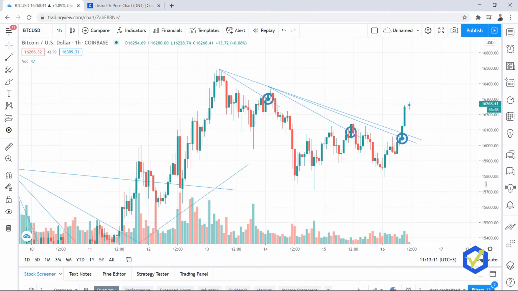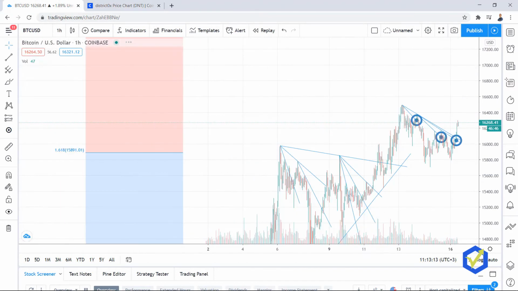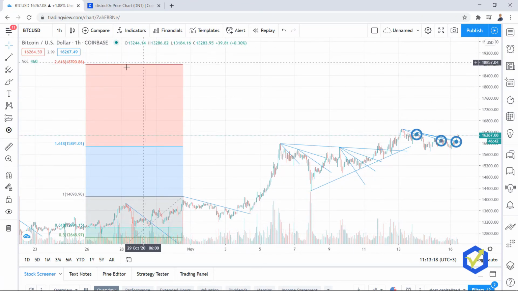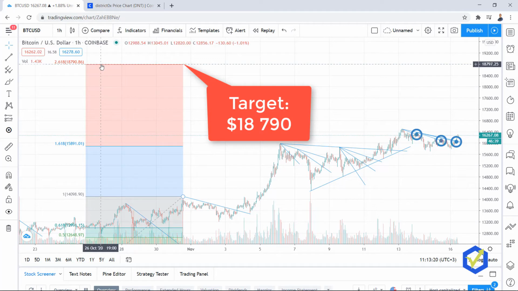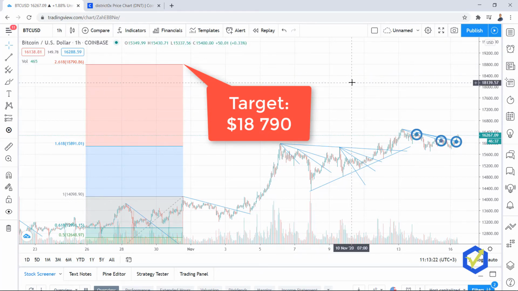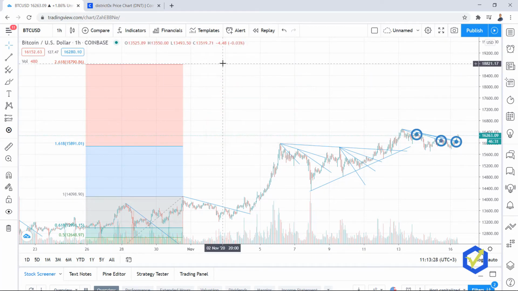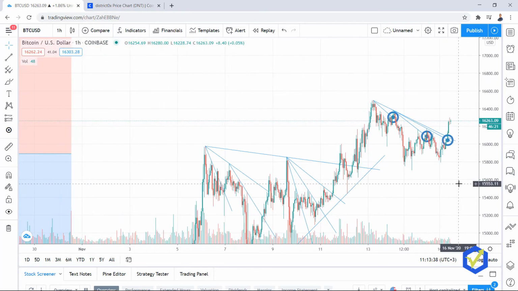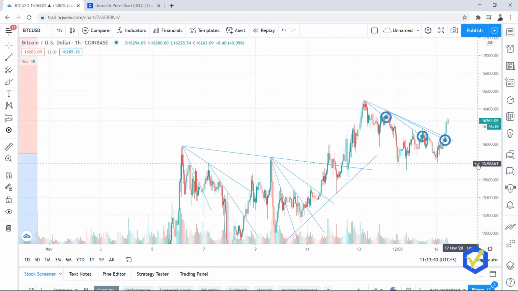And then one more time, I have my target from the Fibonacci up in the 18,000. Let's see one more time where it is, 18,790. Still that target is far, about $2,600 higher, but that's the Bitcoin, okay? I think it is very possible to reach it by the end of 2020.